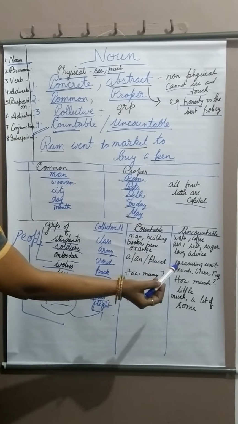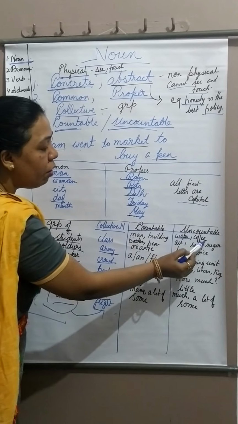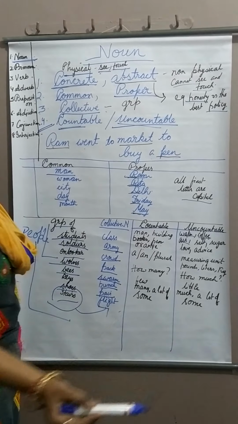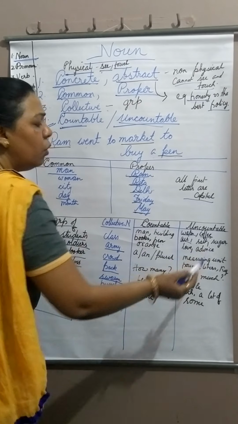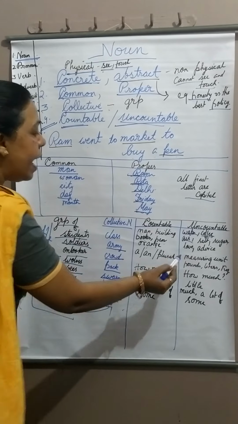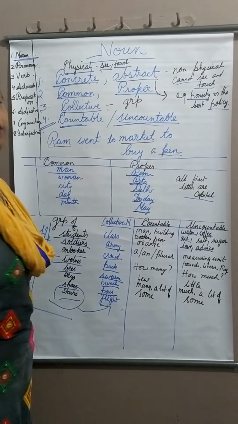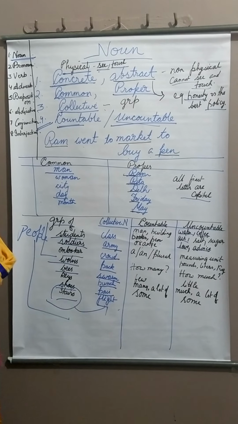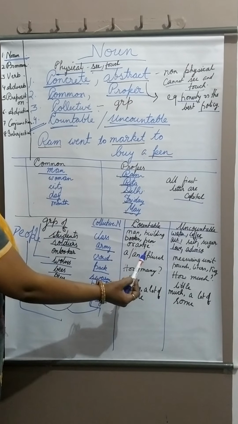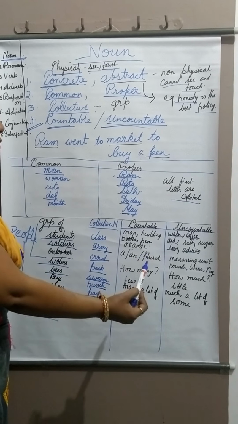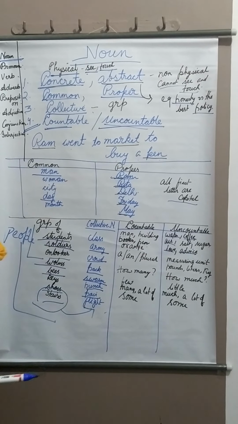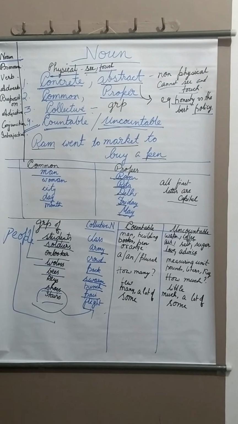On the other hand, examples like water and coffee, which is a fluid, air, which is a gas, salt and sugar, which are too small to be counted individually, and love and advice, which are feelings or ideas. So people, we can easily see the countable noun examples can be easily counted. On the other hand, uncountable examples cannot be counted in numbers.